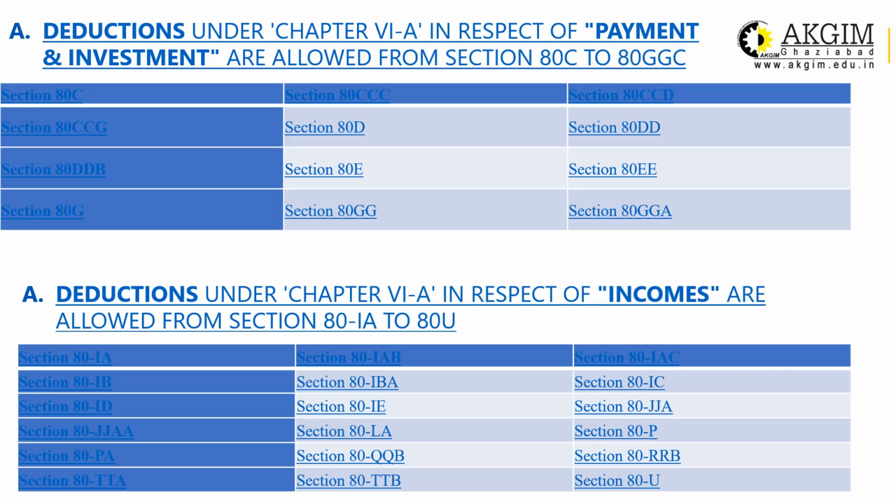If you are investing or making payment somewhere, then only after fulfilling the conditions are these deductions allowed. And here in part B, these are the list of the sections of the deductions which are allowed based on their income. For example, 80IA, IB, ID, JJA, TTB, and so on.